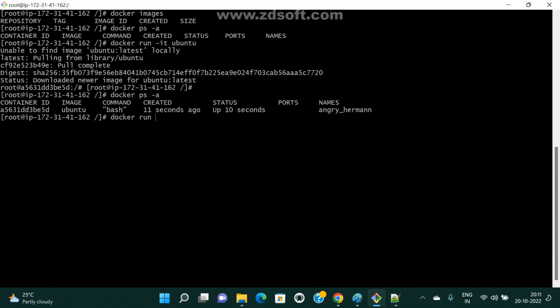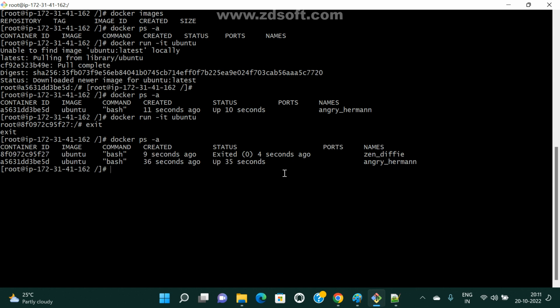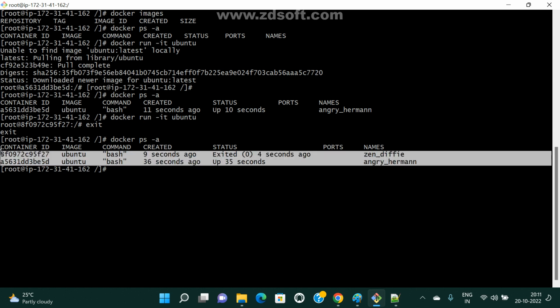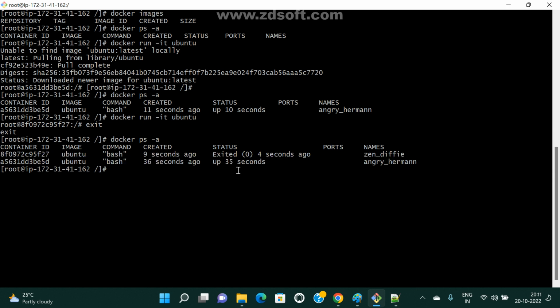Now I'm using docker run -it Ubuntu. Now I'm using exit, exit. Now check the status of both, ps -a. One is running, one is stopped, exited. Now got it, right? The container ID ending with 27 is exited.